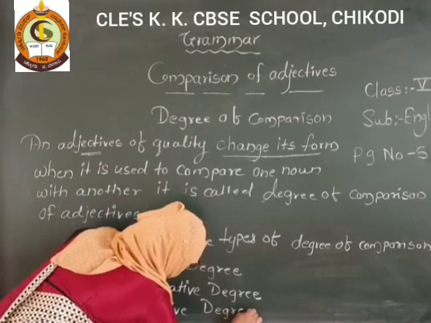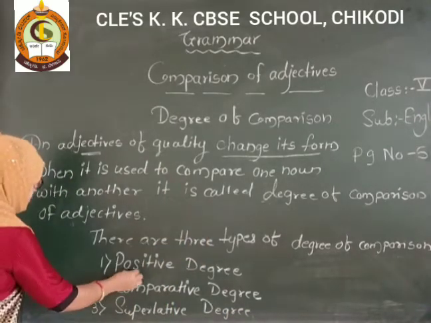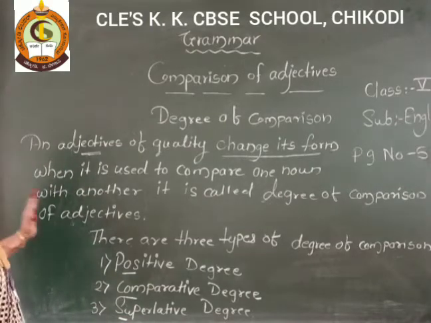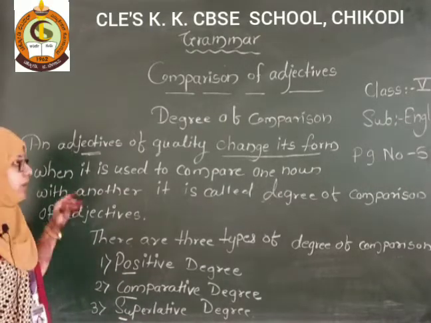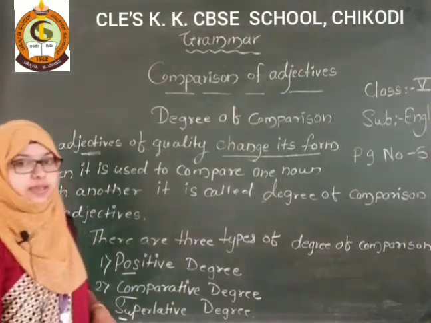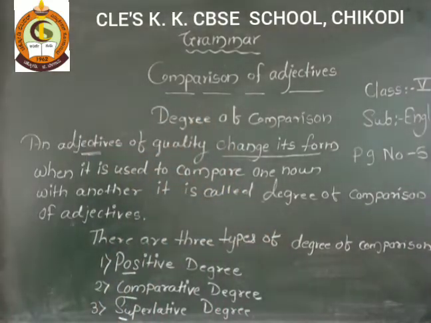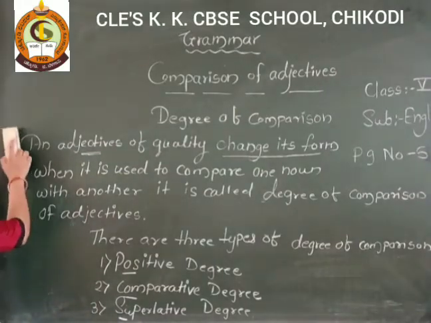There are three types of degrees: positive, comparative and superlative. Now we have to see one by one in detail with examples. Write down all this. Okay, next see.